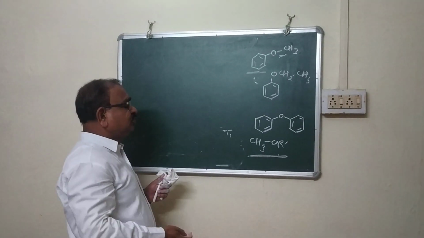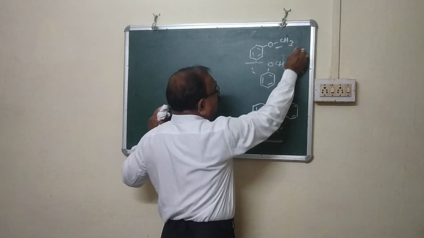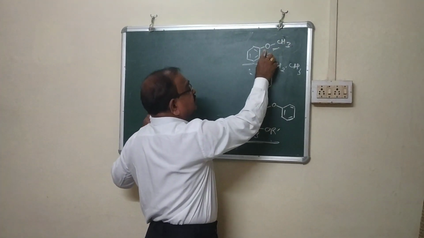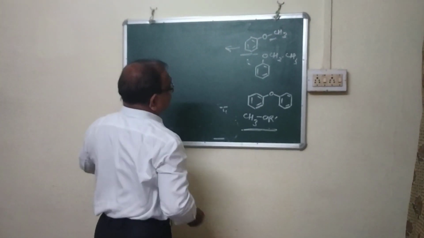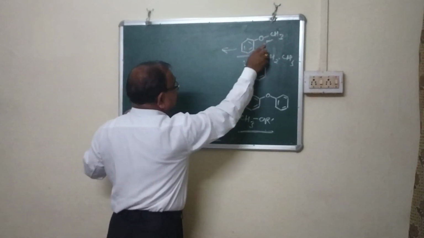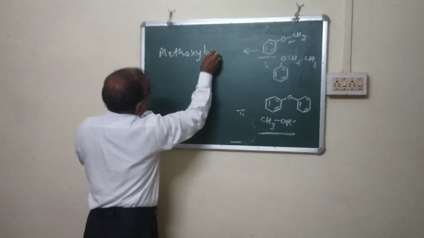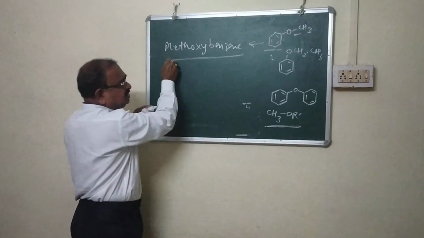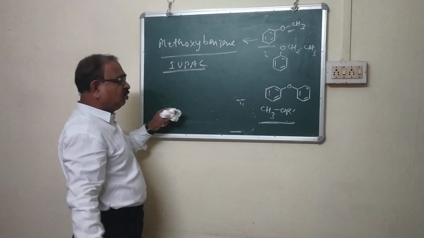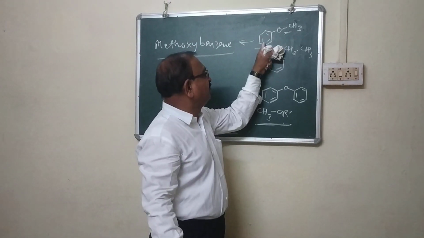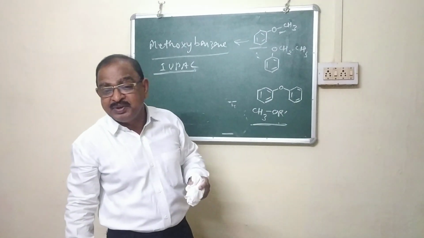So during the naming of these compounds, if the alkyl group is small, it goes along with the oxygen to form an alkoxy group, so in that case it is known as methoxybenzene. Methoxybenzene, the IUPAC name. If you write methyl phenyl ether, that is correct, but not IUPAC.